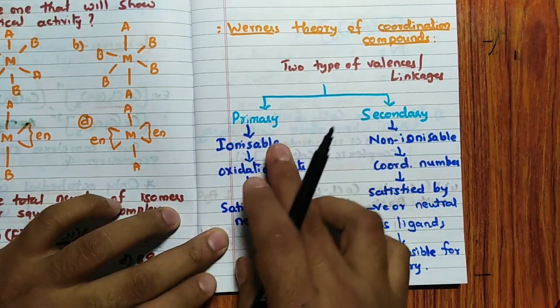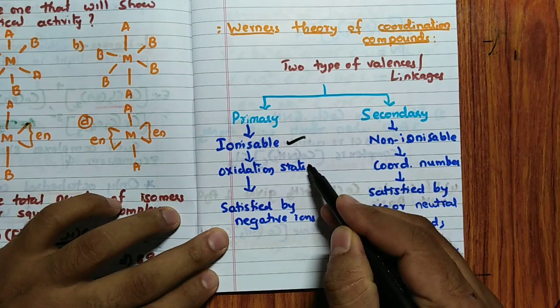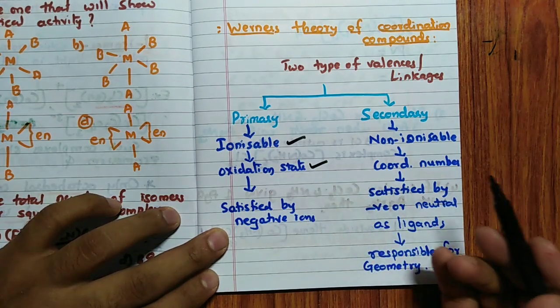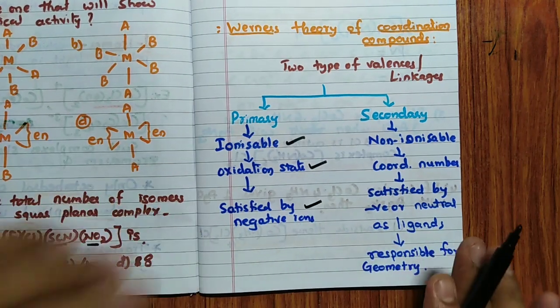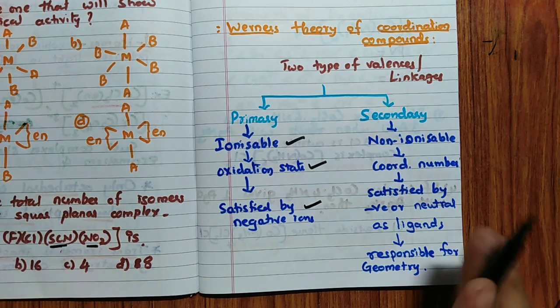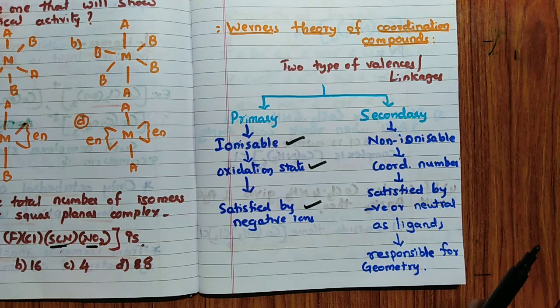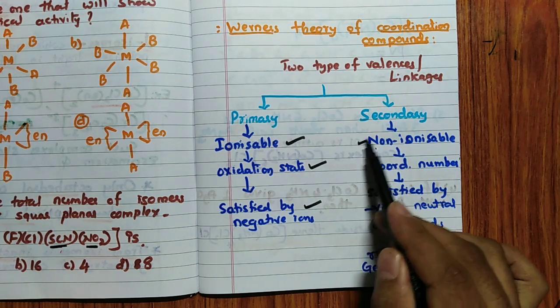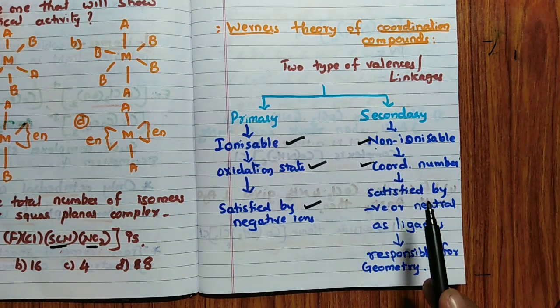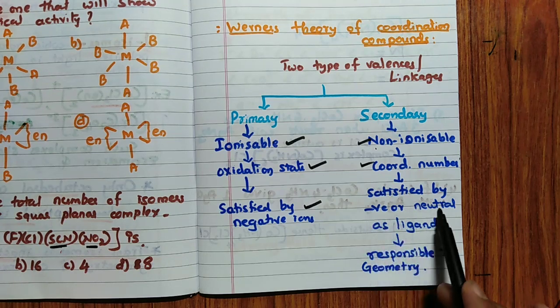Primary valency is ionizable valency. Primary valency is equal to the oxidation state, and it is satisfied by only negative ions. Remember, primary means ionizable, oxidation state, satisfied by negative ions. Secondary means non-ionizable; coordination number is the secondary valency, and it is satisfied by negative or neutral ligands. Only ligands.